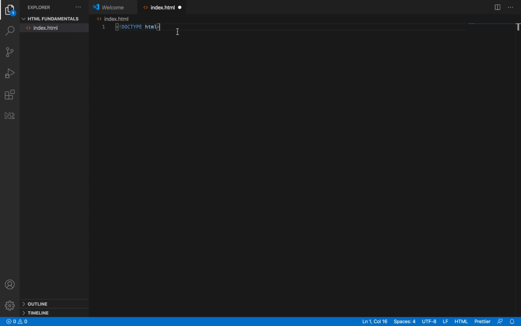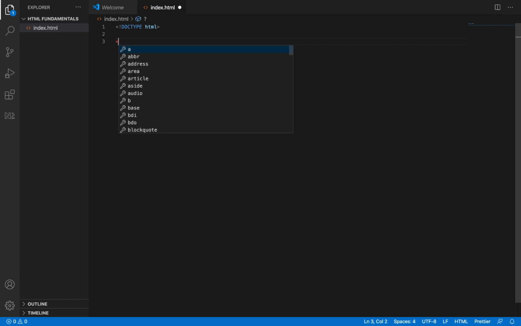Now, we have different doctypes. We have HTML4, but at this moment, I'm using HTML5. This HTML5 doctype html means it will tell the browser that the content in this file is HTML5 content. So that's the declaration, doctype html. After you have done that, you write the root element. There's a root element called html.